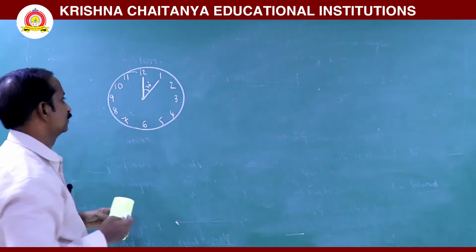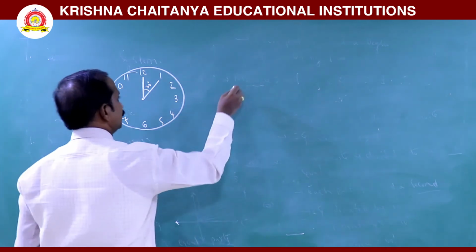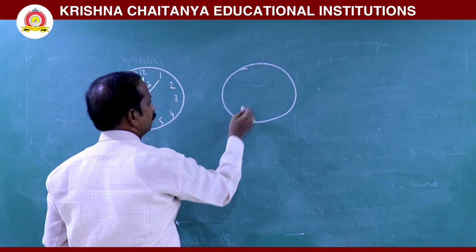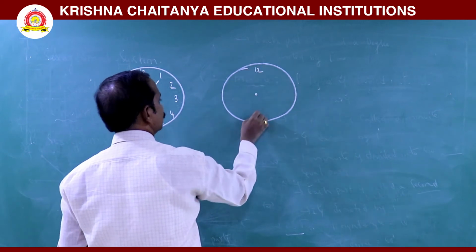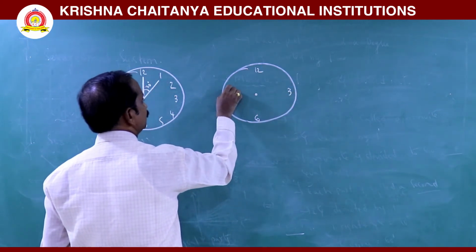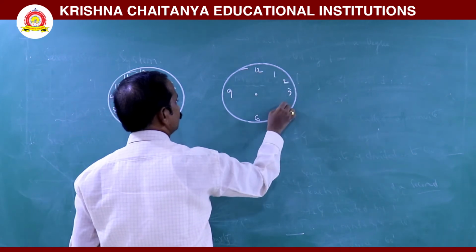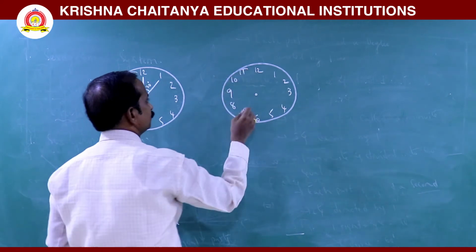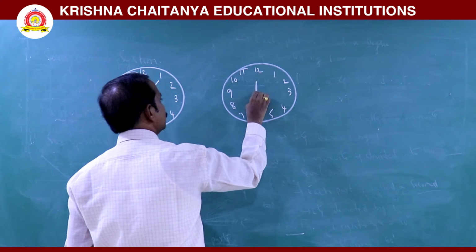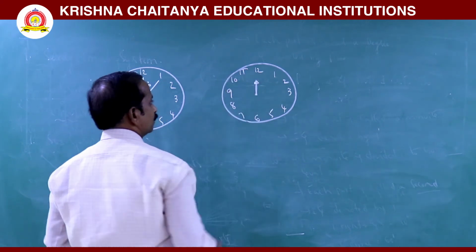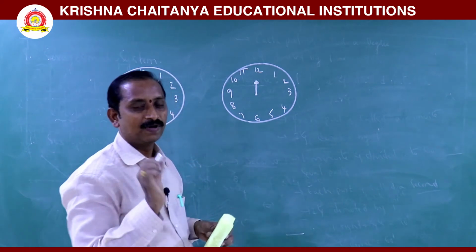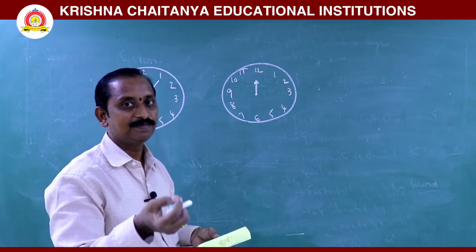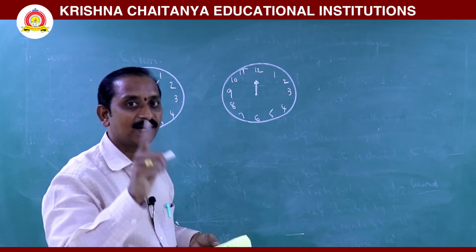And next, observe. For example, consider our hand on the clock: this is 12, this is 6, this is 3, this is 9, and this is 1, 2, 4, 5, 7, 8, 10, 11. In 1 hour, what is the amount of rotation, the angle, of our hand?